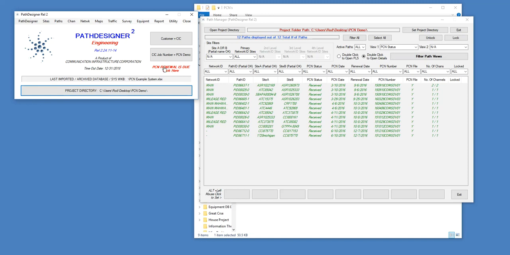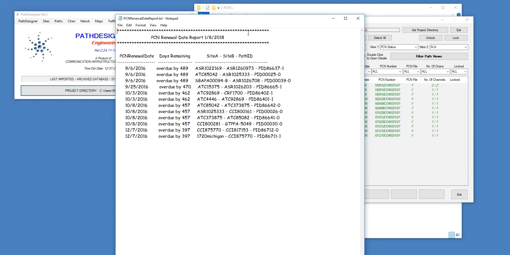If I click on here, it brings up a little text file telling me what the renewal date is, how many days are remaining, that's within the 30 days prior to the end, or overdue beyond the date, and which path we're talking about. So it's just the ones that are failing or are approaching the due date. This is a good little report to have.